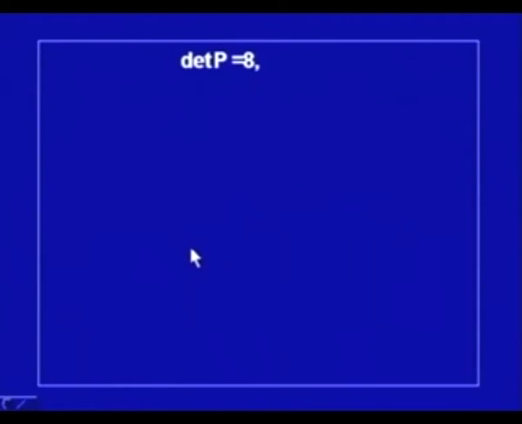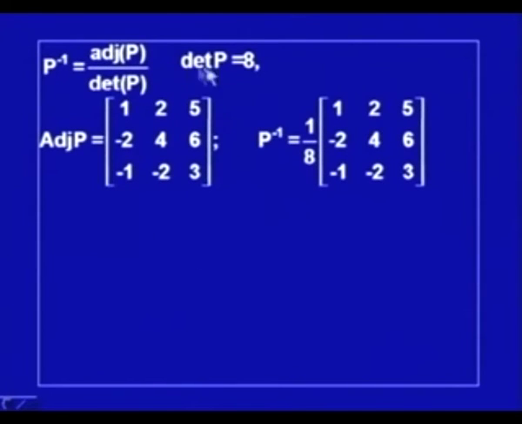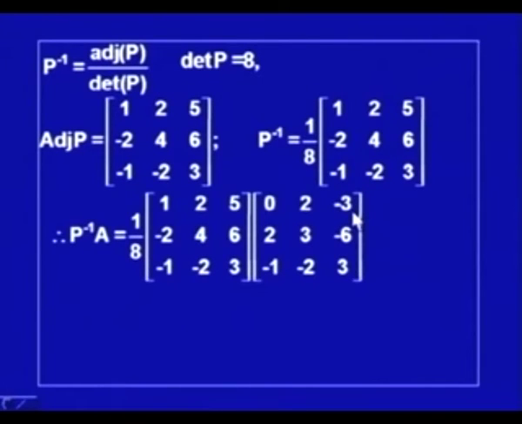Now, we can obtain its determinant as 8, and this value can be used here to get the adjoint of P, and from there we can get P inverse. So, adjoint P is calculated as this, and P inverse comes out to be 1 by 8 of this matrix. So, we have obtained P, we have obtained P inverse. Let us check whether they give rise to a diagonal matrix.